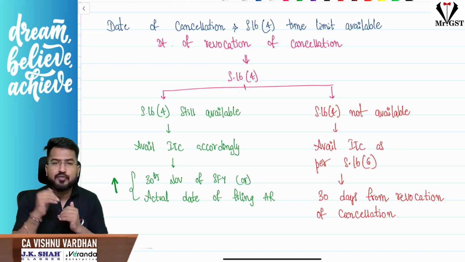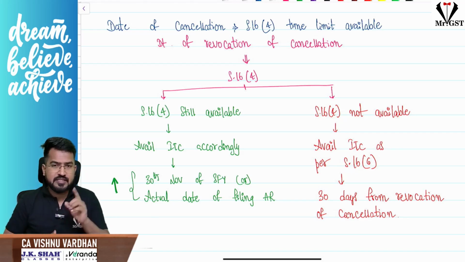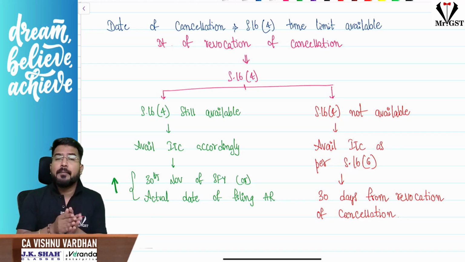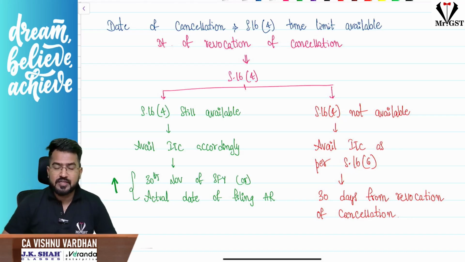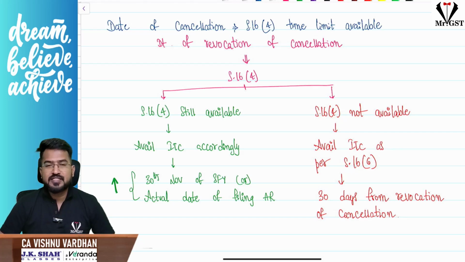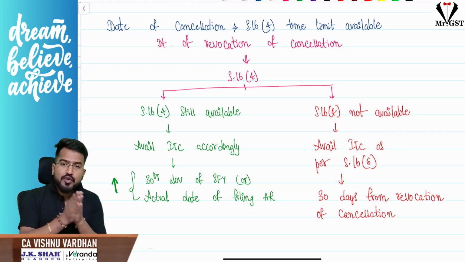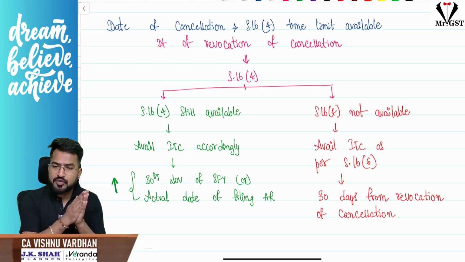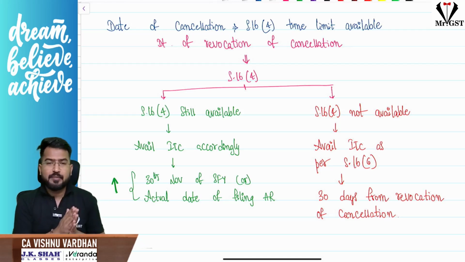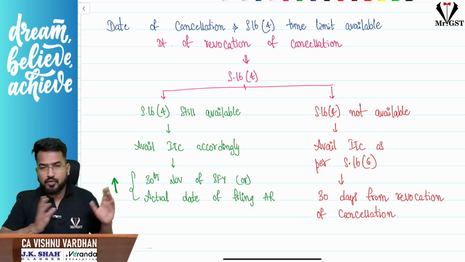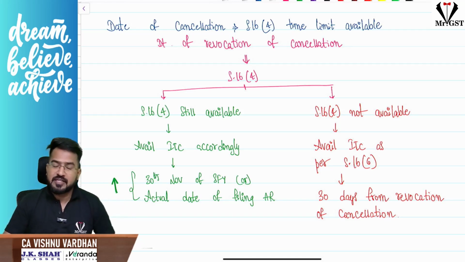No, sir, at the time of cancellation of my registration, I had this 16 subsection 4 time limit still active, but at the time of revocation, the 16 subsection 4 time limit is over, sir. Then what should I do? 16 subsection 6 is giving a time limit to you. Even though your time limit under 16 subsection 4 for availing ITC is over, at the time of revocation of the cancellation of registration, within 30 days you file all the pending returns and you happily enjoy ITC whatever has been expired, but the time limit is now as per 16 subsection 6.